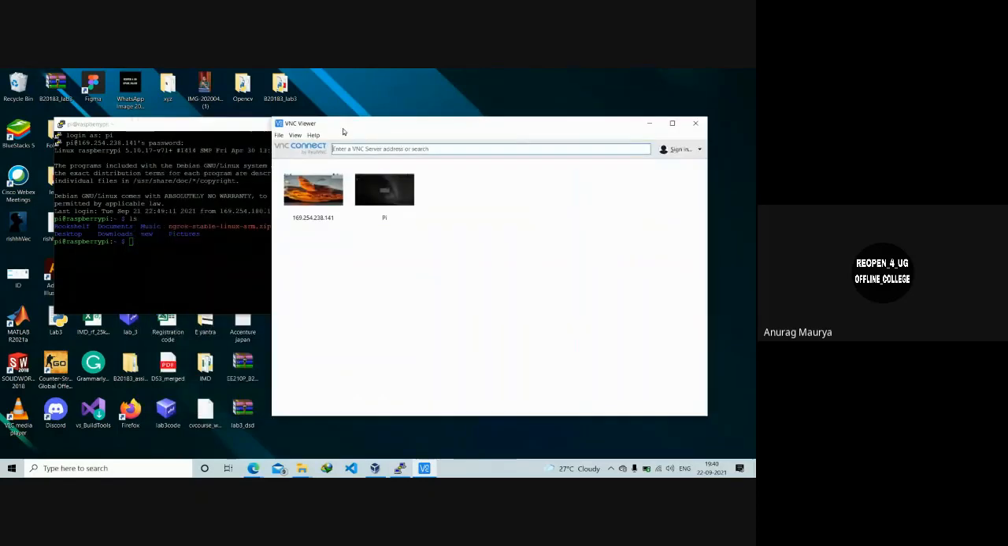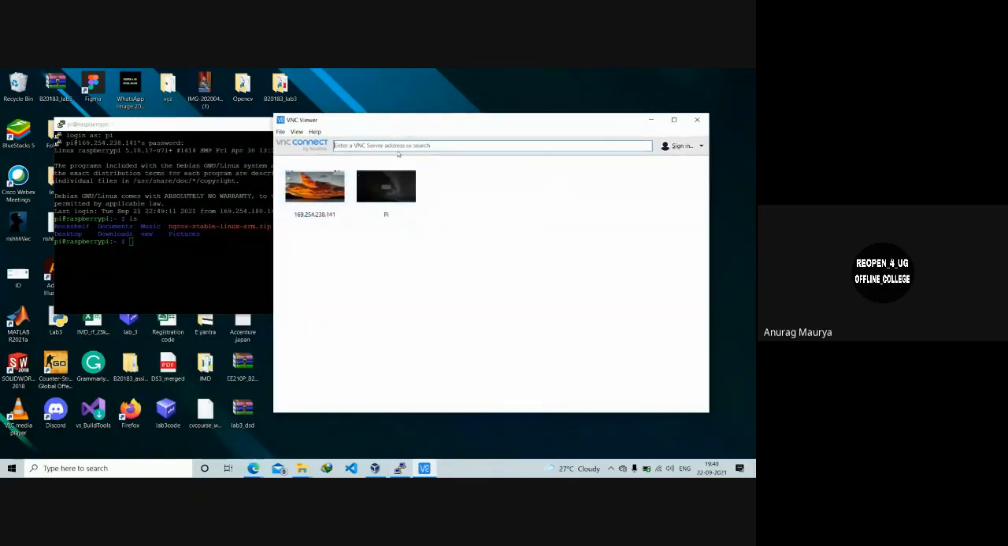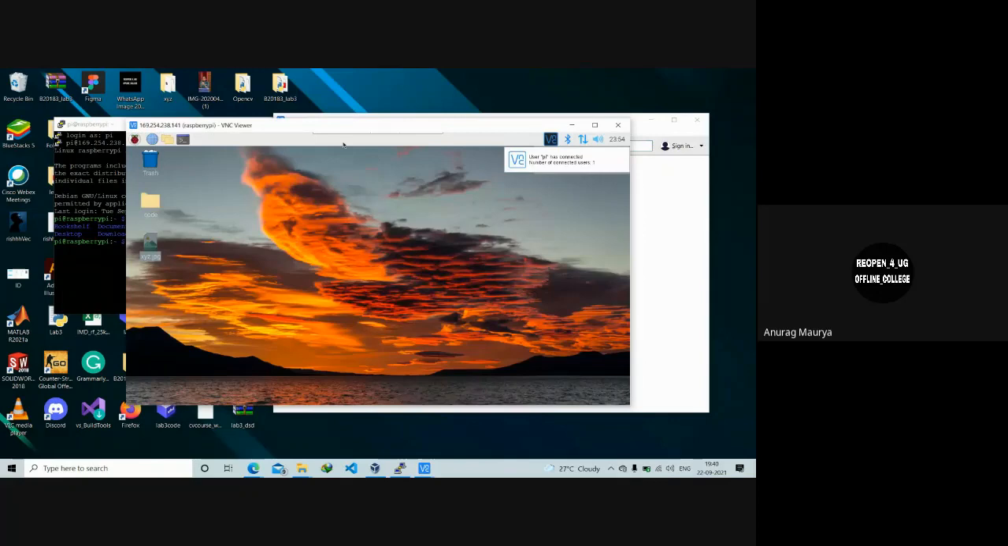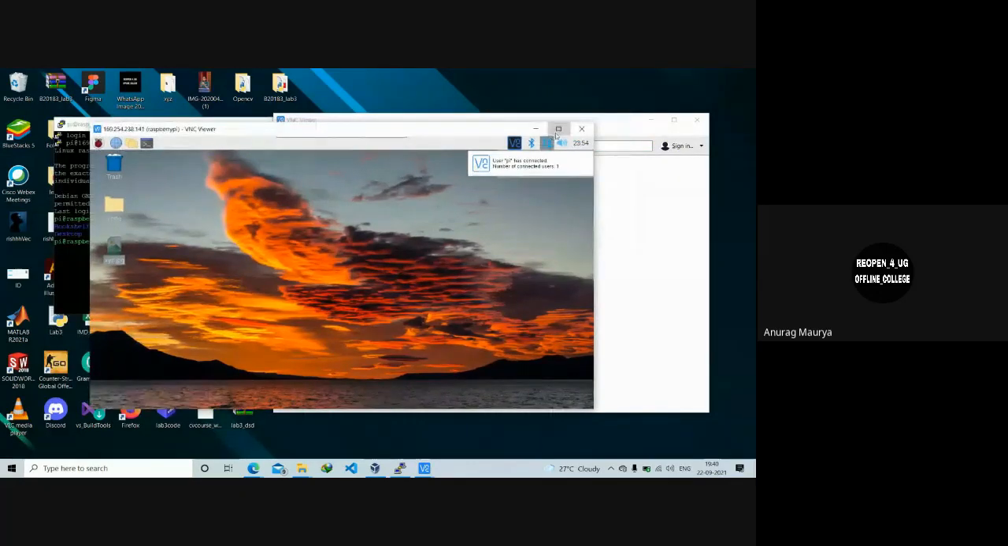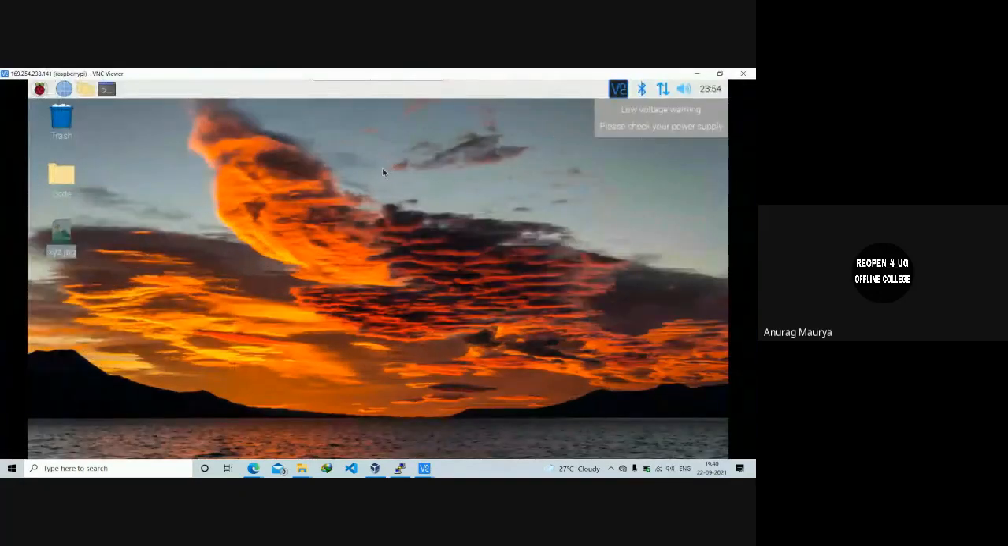It is the same IP address you can see here. VNC is software by RealVNC, and it enables you to have GUI access to the Raspberry Pi. If it is your first time connecting the Raspberry Pi, you enter your address here. I have connected it before, so I can safely go ahead. So this is exactly how your Raspberry Pi looks. It is Raspberry Pi OS.